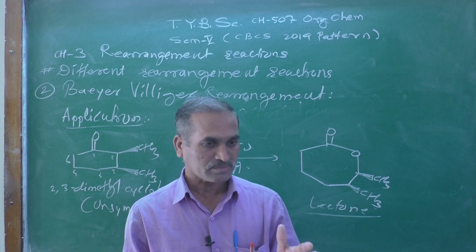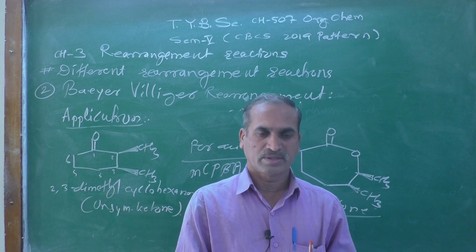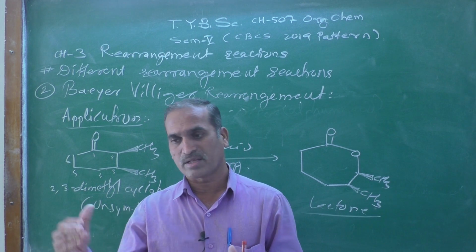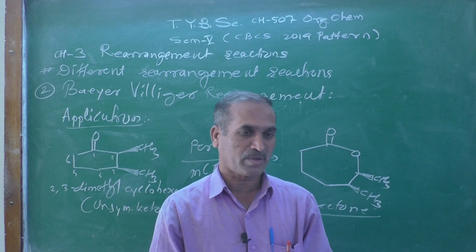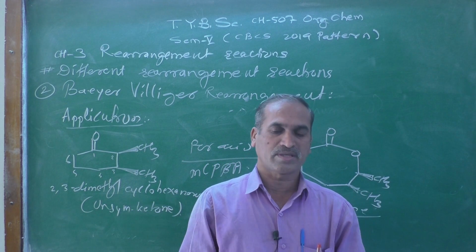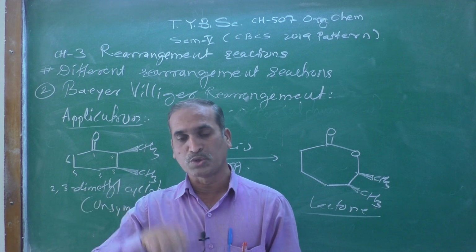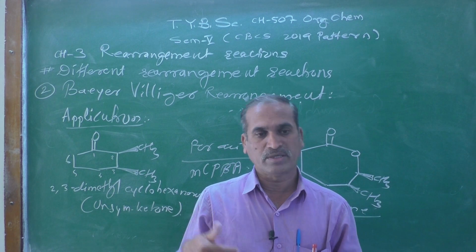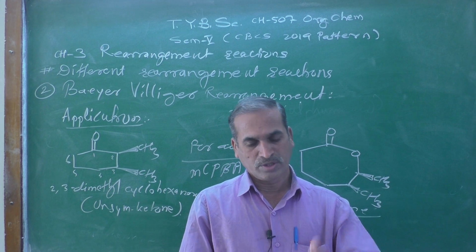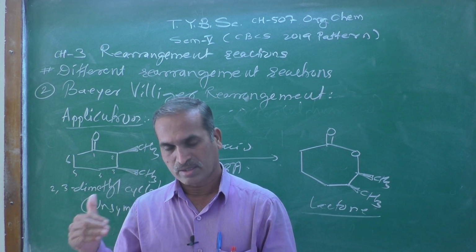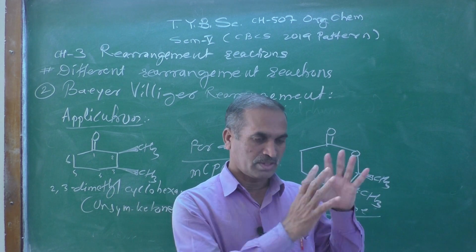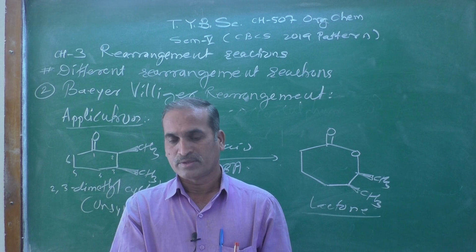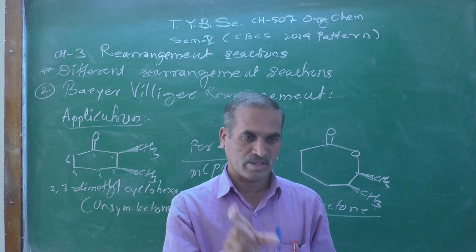Suppose they give you the starting material as a ketone, symmetrical or unsymmetrical. If symmetrical, you get only one product. They will give four different products, and among those four you have to select the correct alternative. If you know this reaction in detail, you can predict and solve the problem.